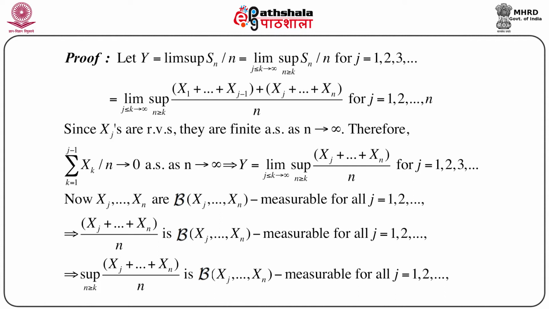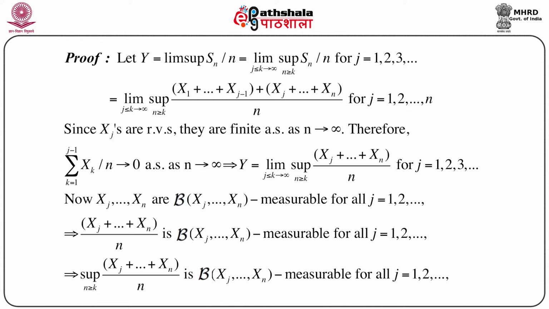Now you can immediately split this Sn as x1 plus x2 plus up to xj minus 1 plus xj plus up to xn for every j equals 1 to n. Here we have assumed that the xj's are random variables. Since they are random variables, it is natural that they are finite almost surely, by the definition of random variables, as n goes to infinity.